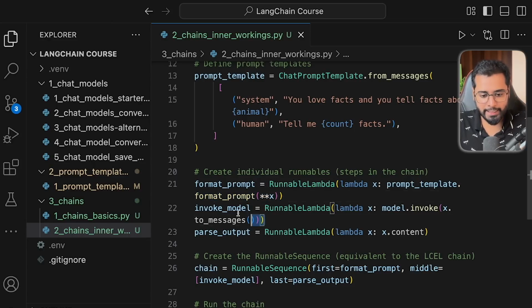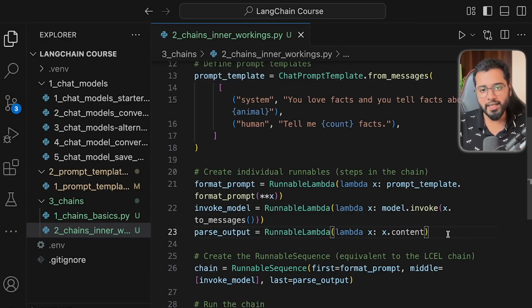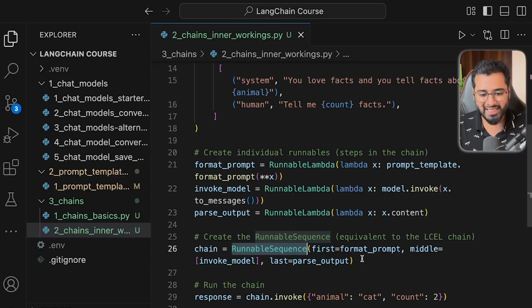Let's now look at the second task. So the second task is to take in a prompt string from the previous task and then call the LLM using the invoke method. And we know that the last task is to only extract the content keyword from the response of the previous task. Okay. So far we have a total of 3 different tasks, or we can also call them 3 different runnables, but they're all separate, right? They don't actually work with each other as a single unified workflow, right? So the next step is we need to chain it together, right? So this is where LangChain provides something called a runnable sequence. So if you remember, we imported it, right? Runnable sequence.